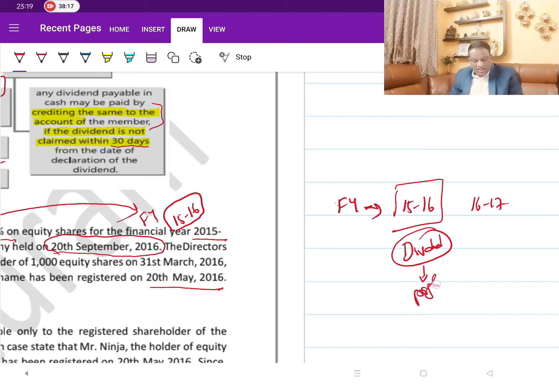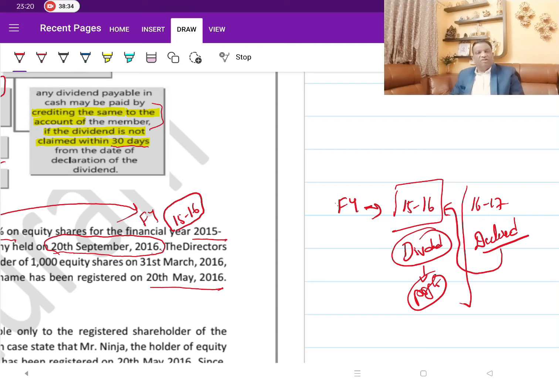But when are they declaring it? They have declared it in September 2016, which falls in the next year. So here they have declared the dividend, but it pertains to the previous financial year. That is the difference.